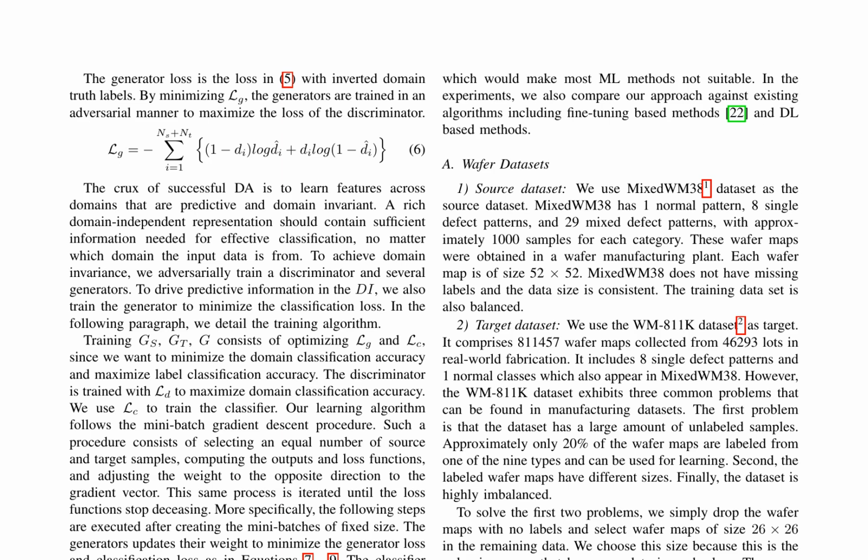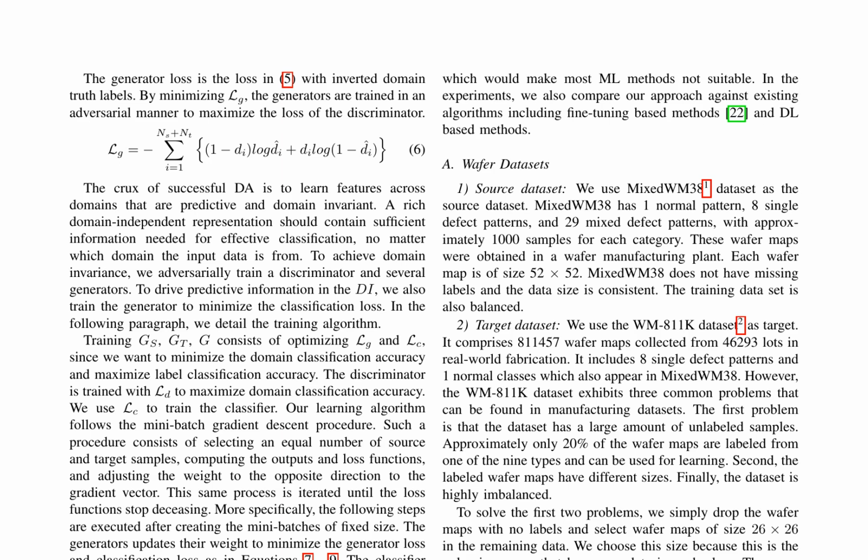Training adversarial generators against a discriminator necessitates minimizing generator loss to achieve domain invariance and predictive information in domain-independent representations. This process involves optimizing both generator loss and classification loss, where the discriminator is trained to maximize domain classification accuracy. The learning process employs a mini-batch gradient descent procedure. The training algorithm consists of 3 primary steps: training the generators, training the classifier, and training the discriminator.